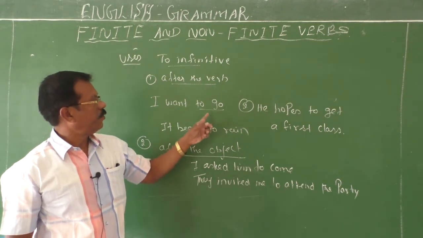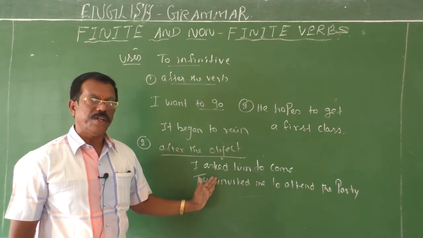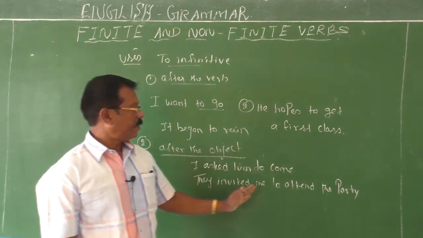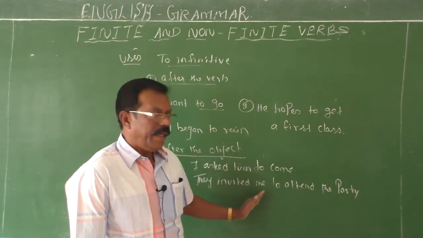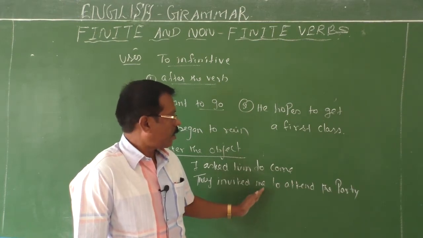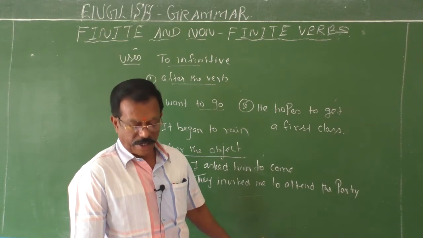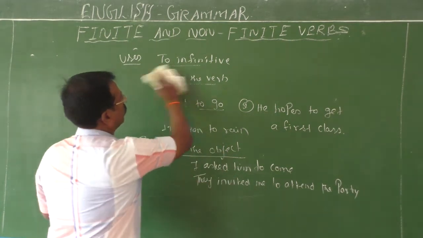Here we have to infinitive after a finite verb. Here we have to infinitive after an object. Okay, fine. They invited me. Here they is the subject, invited is the verb, me is the object. Then after this object we have to attend the party, the infinitive. Okay, fine.